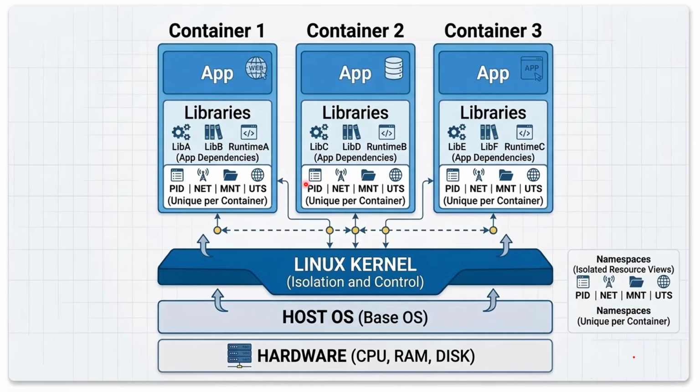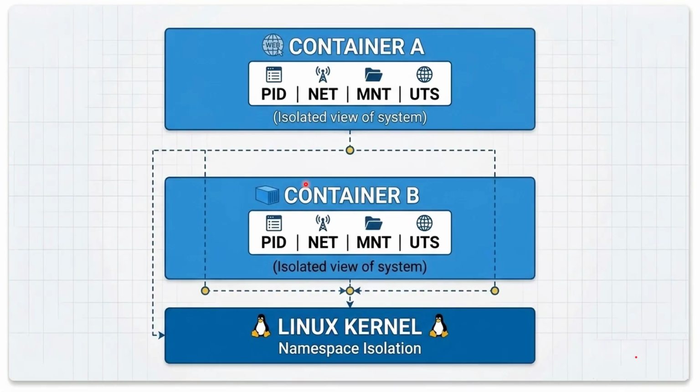So to really understand containers, we need to understand how this isolation actually works. How do containers achieve isolation? The answer is Linux namespaces. In this diagram, we have two containers running on the same host. Even though they are running on the same machine, they should not see each other. That's exactly what namespaces ensure. Each container gets its own set of namespaces. Like we have a PID namespace for both containers that isolates processes.